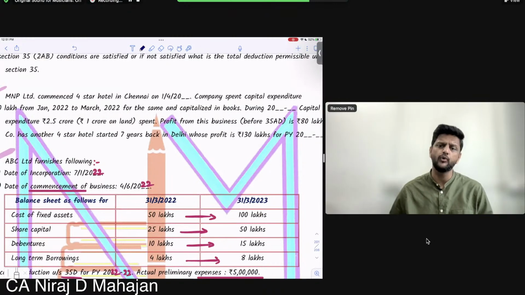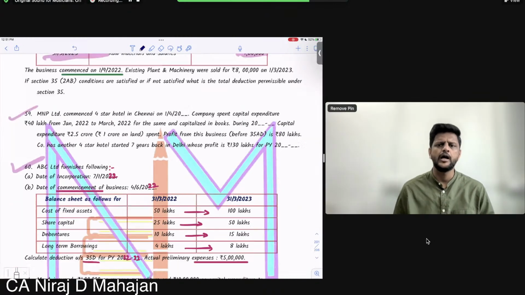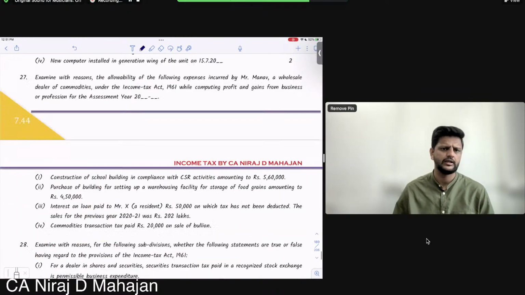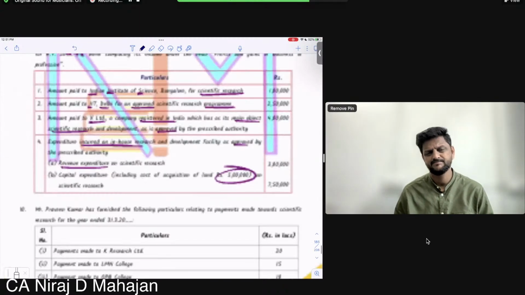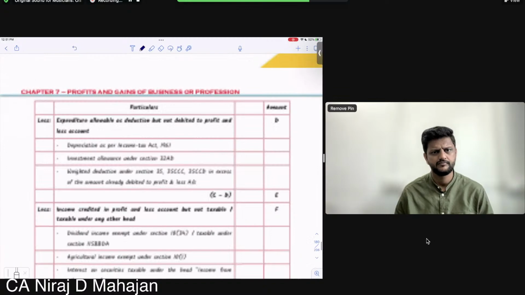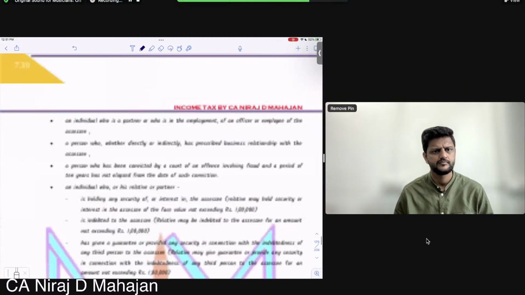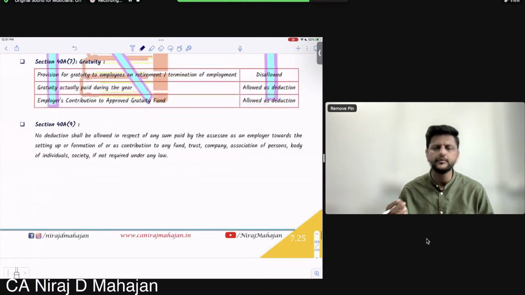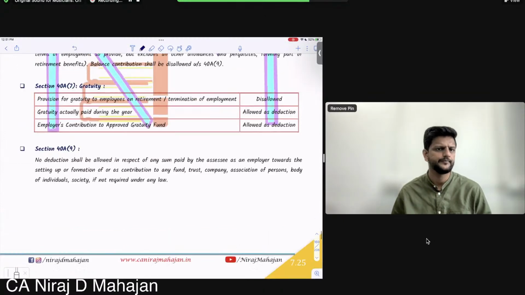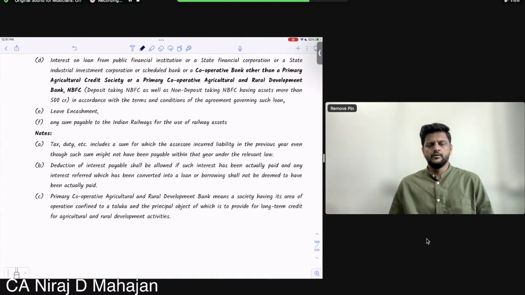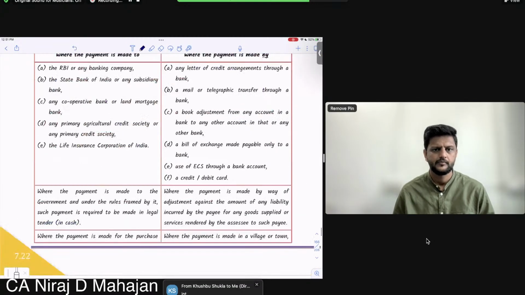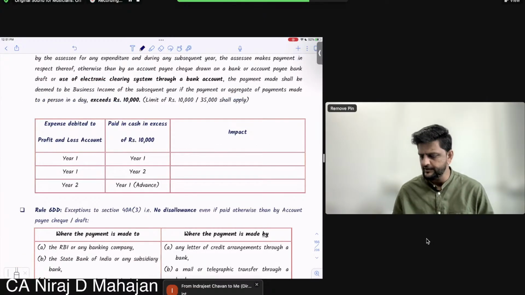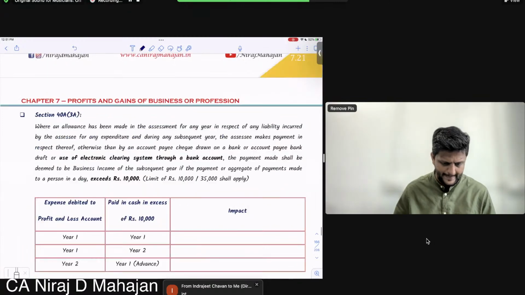Sections 30 to 37 are overall deductions. Have you done 36(1)(iii)? Do you remember 36(1)(iii)? Remember what? Interest. Very good. Interest expenditure will be allowed as deduction, right? Good.